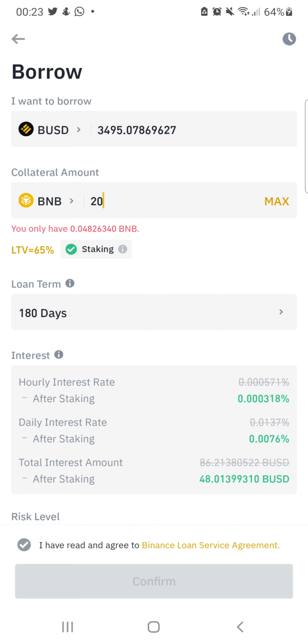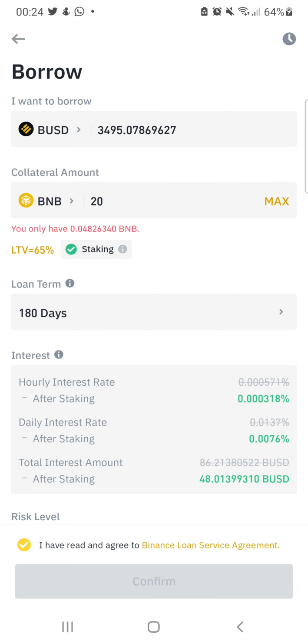So I'll read the terms and conditions. If I accept, I will click on I accept and click on confirm. The 3,500 BUSD will be transferred to me immediately. And funny enough, I can also stake this BNB and be making some small money.